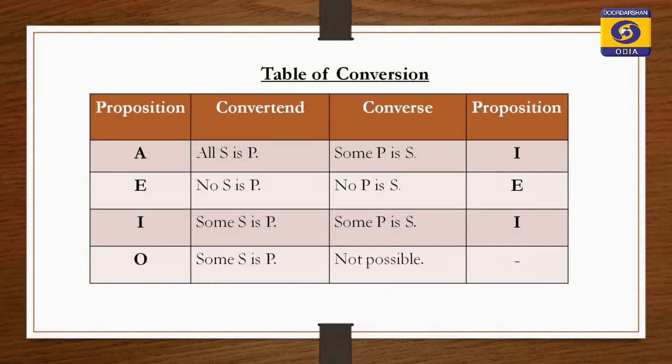So here is the table of conversion. A convertant: all S is P, converse: some P is S, A is converted to I. Then E proposition: no S is P, converse: no P is S, E is converted to E. Then I proposition: some S is P, converse: some P is S, I is converted to I. O proposition: some S is not P, and the O proposition cannot be converted. So this is all about conversion.